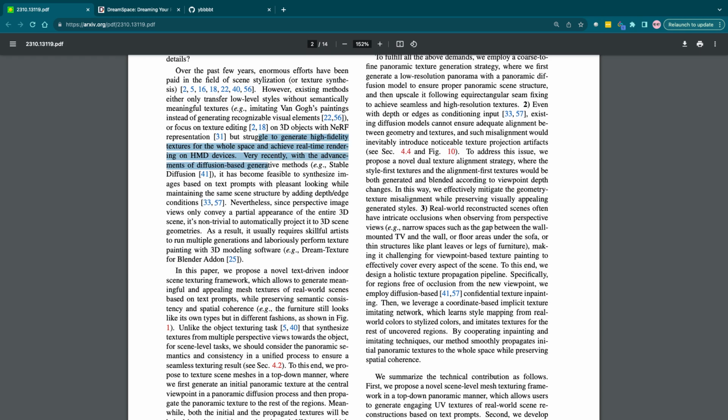With the advancements of diffusion-based generative models, Stable Diffusion has become feasible for synthesizing pleasant-looking images based on text prompts while maintaining the same scene structure by adding depth and edge conditions.